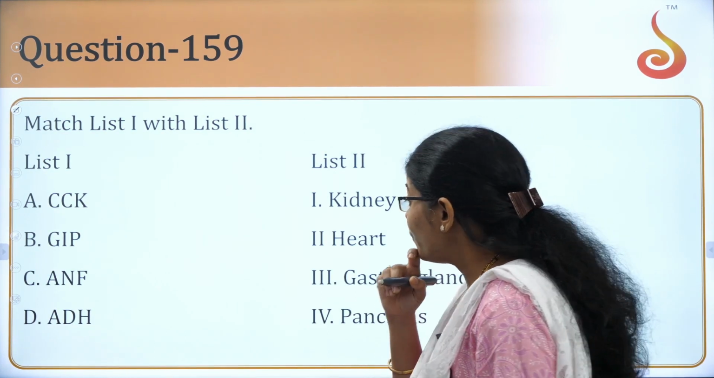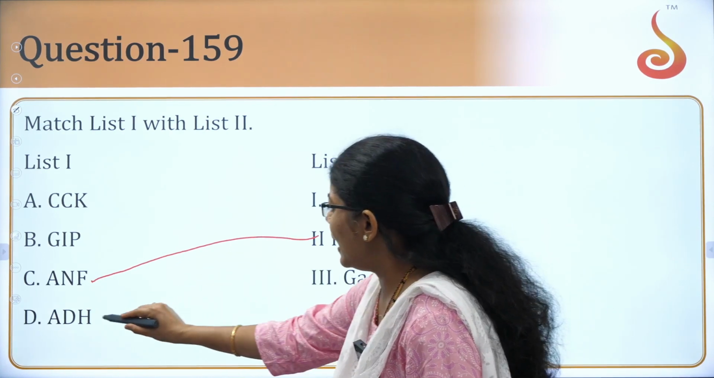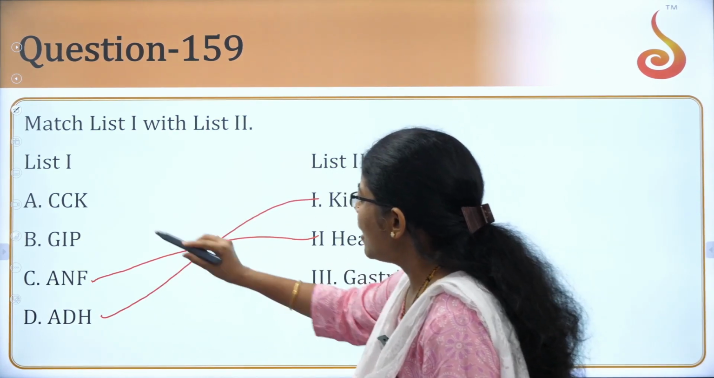Again, match the column. Very easiest one when I talk about ANF. Yes, it goes with the heart. ADH is very much connected with the kidney.